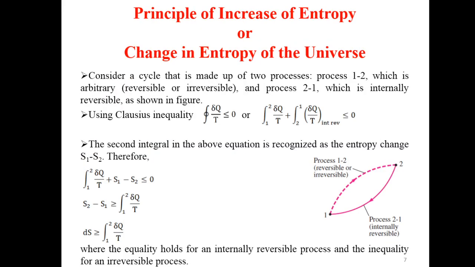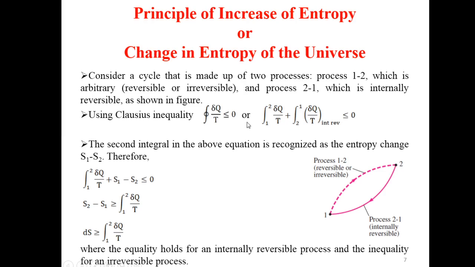Principle of increase of entropy, or change in entropy of the universe. Consider a cycle that is made up of two processes, process 1-2 which is arbitrary, reversible or irreversible, and the process 2-1 which is internally reversible, as shown in figure. So we can see in the figure 1-2 process, it may be reversible or irreversible, but the process 2-1 is internally reversible.